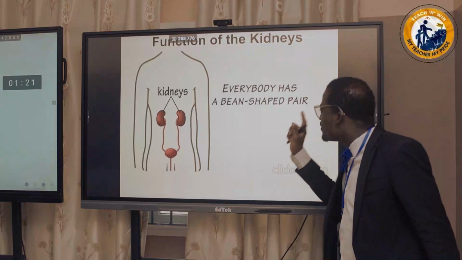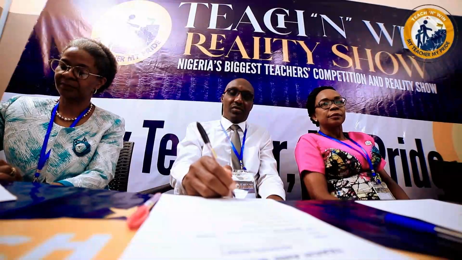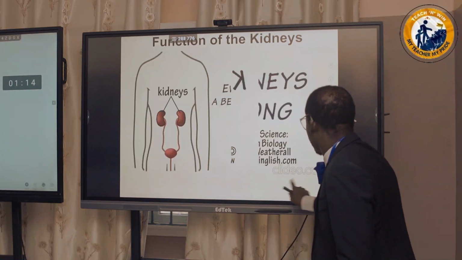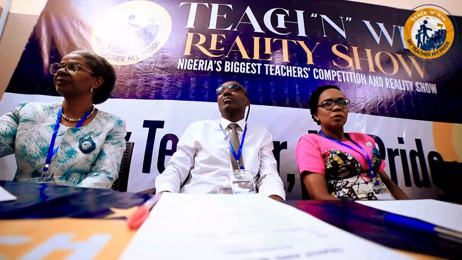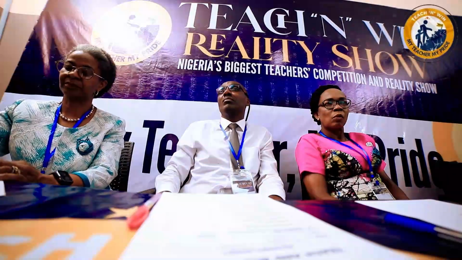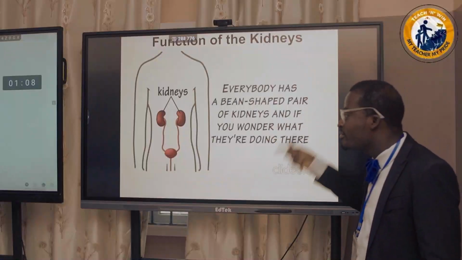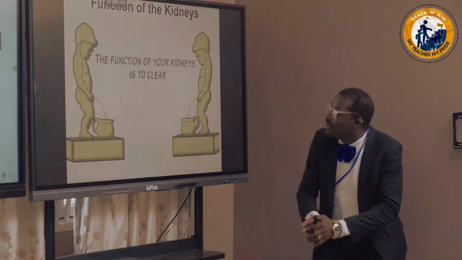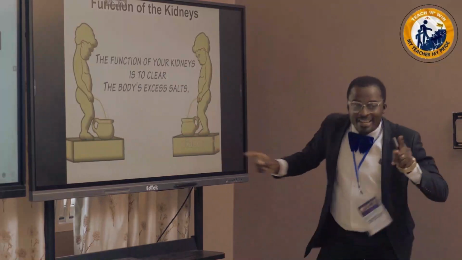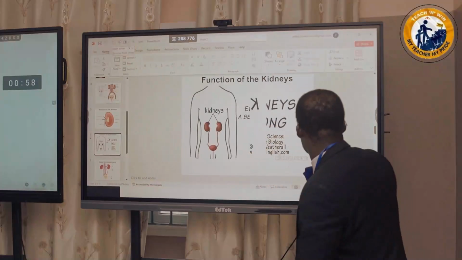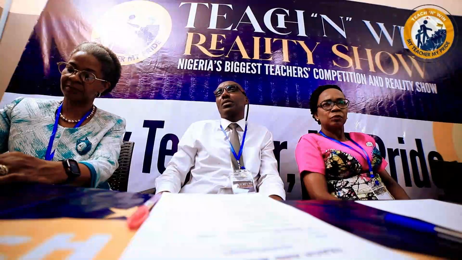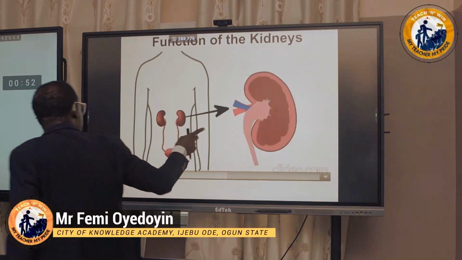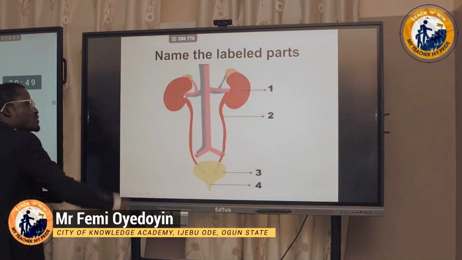Everybody has a bean-shaped pair of kidneys, and if you wonder what they're doing there, the function of your kidneys is to clear your body's excess salt and excess water as urine.